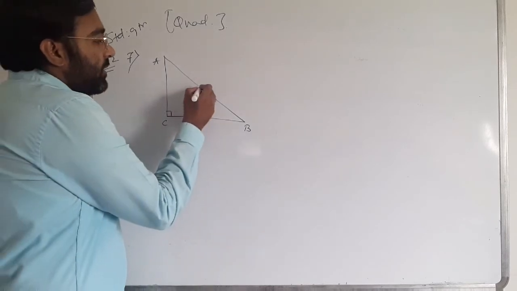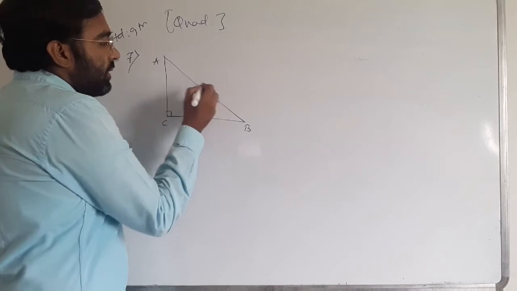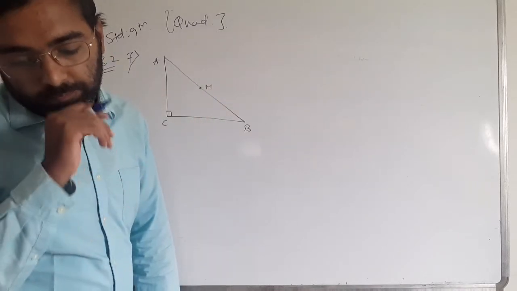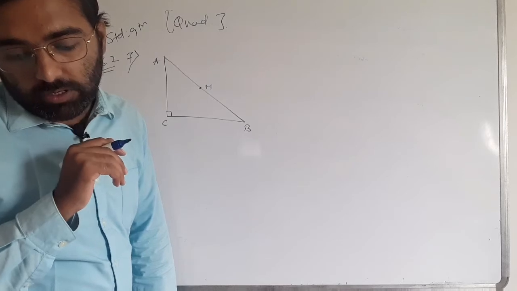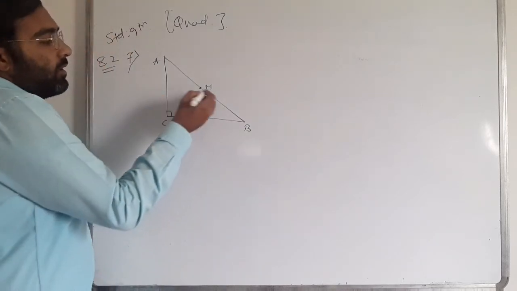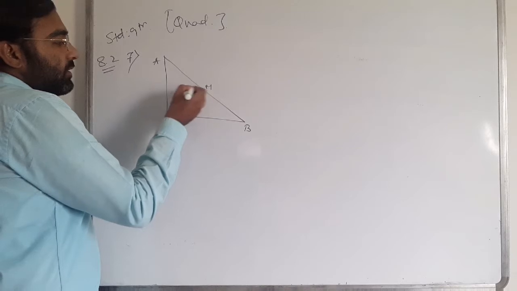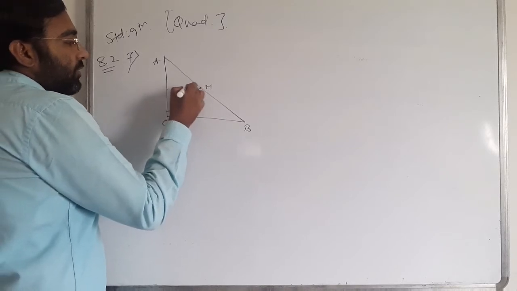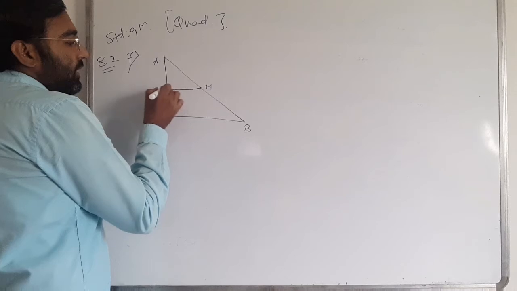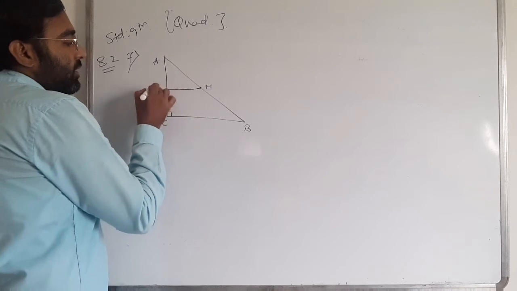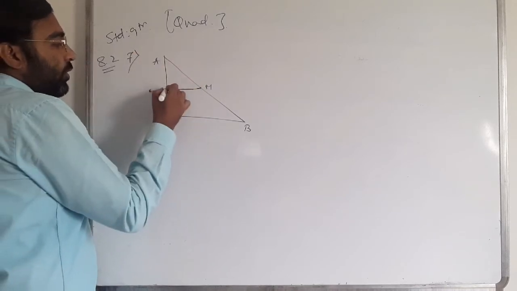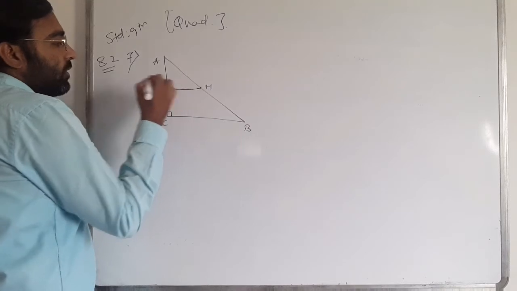Here M is the midpoint of AB, and the line through M is parallel to BC and intersects AC. I will draw the line parallel to BC, intersecting AC at point D.